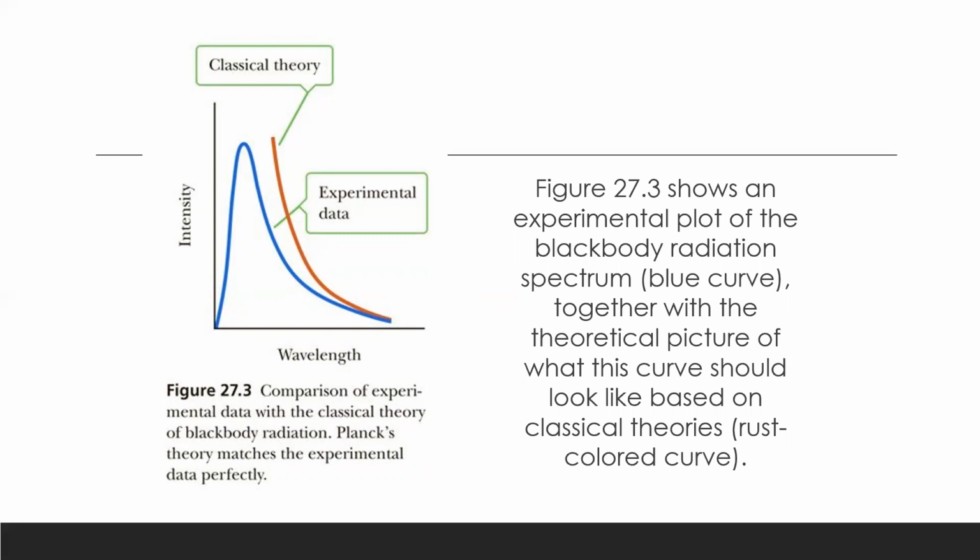So, mathematical models that attempt to produce these distributions were able to fit the data for the longer wavelengths, but did not predict that the intensity would dip down on the left for the UV portion. As you can see, figure 27.3 shows an experimental plot of the black body radiation spectrum, which is the blue curve, together with the theoretical picture of what this curve should look like based on classical theories.